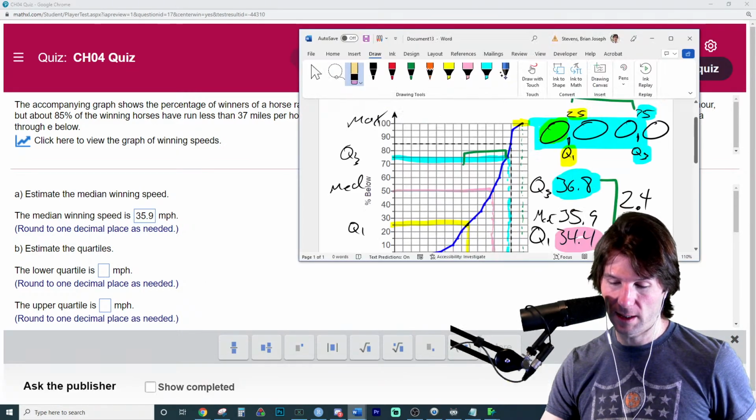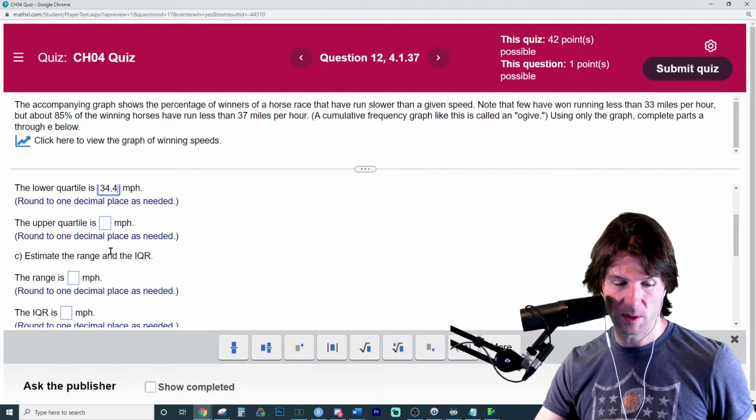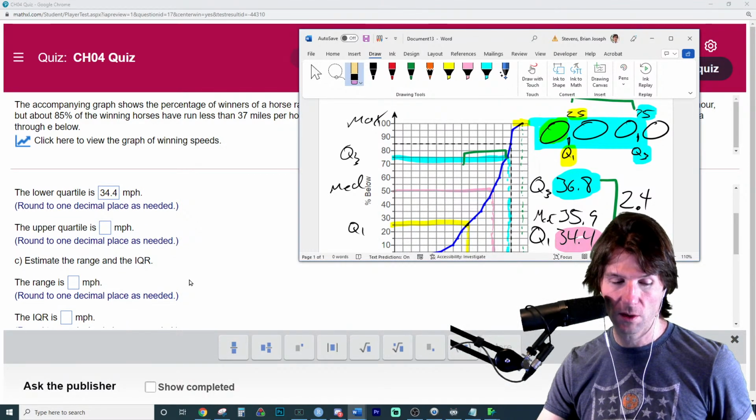The lower quartile is 34.4. Gotta make sure I don't make an error. I haven't made an error on this one lately. The upper quartile is 36.8.